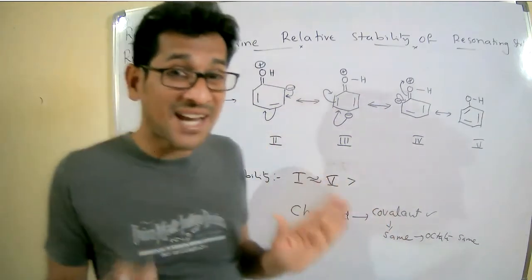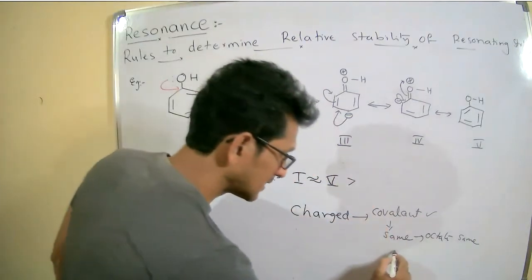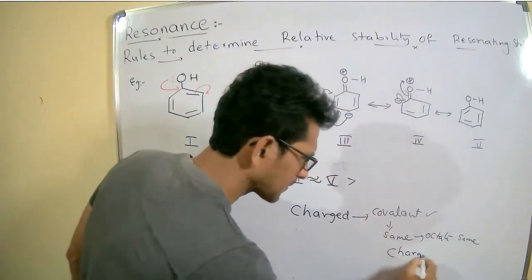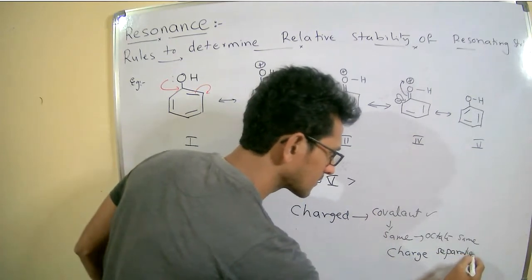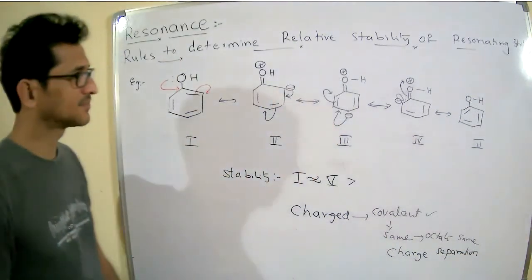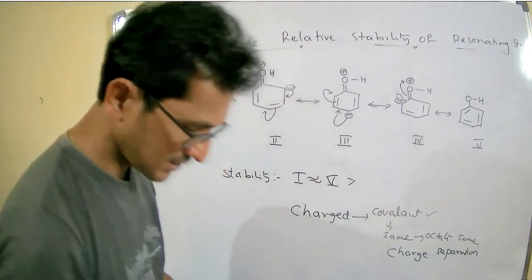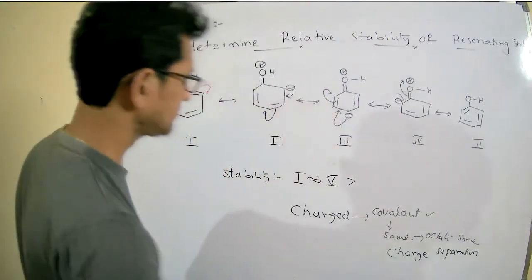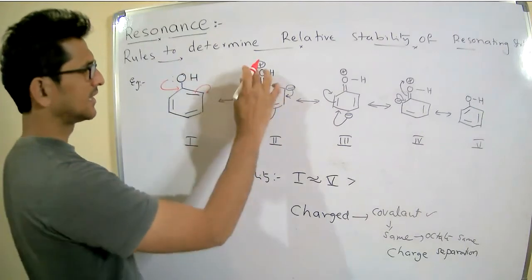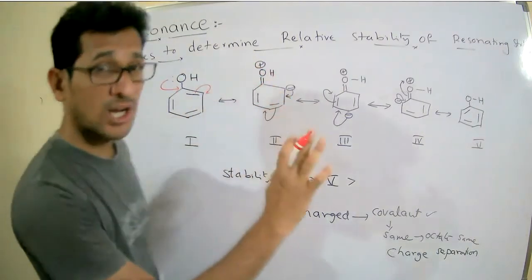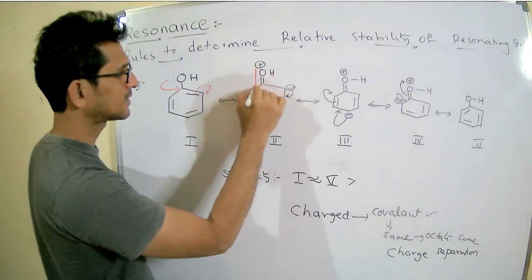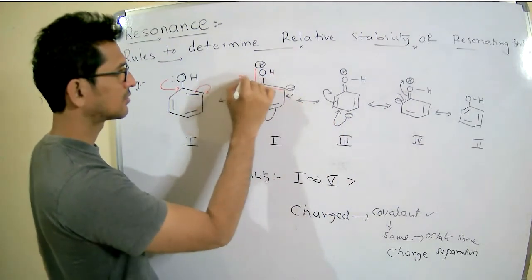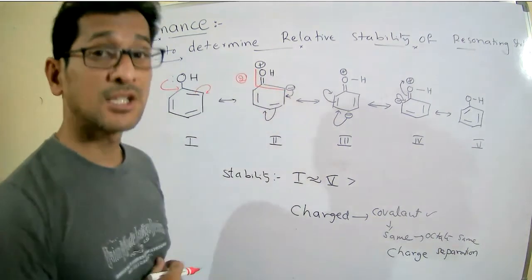Then what is the factor that influences stability? Charge separation. See here, in this one the charge separation is two bonds.